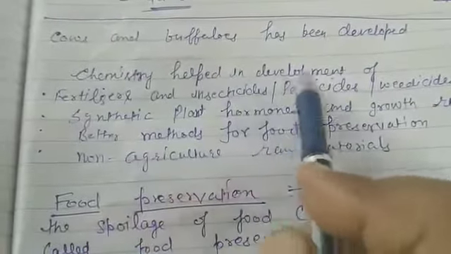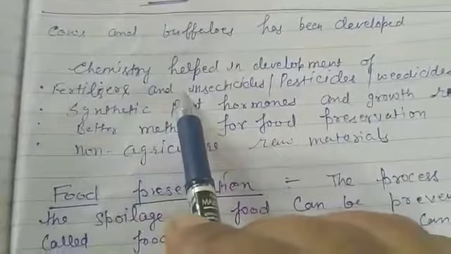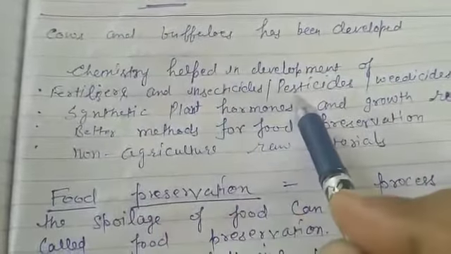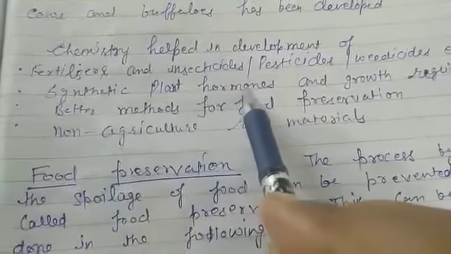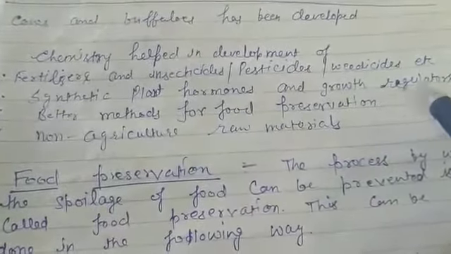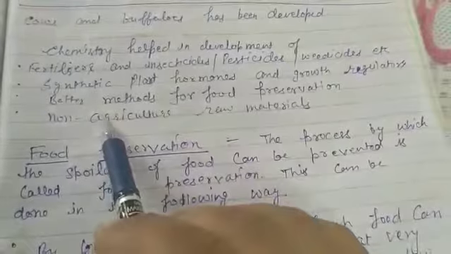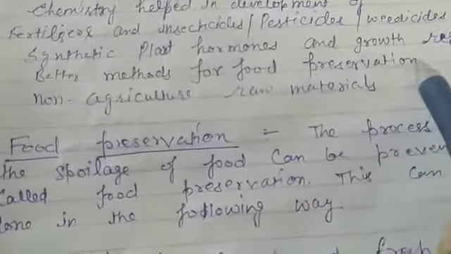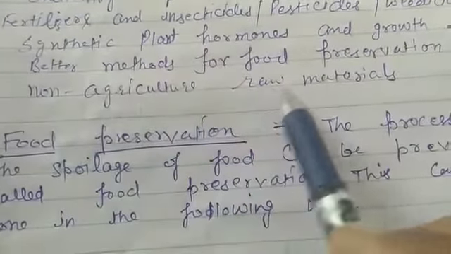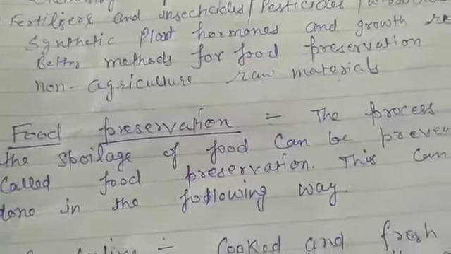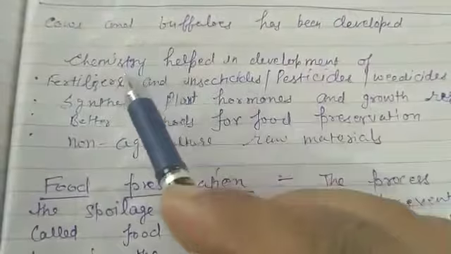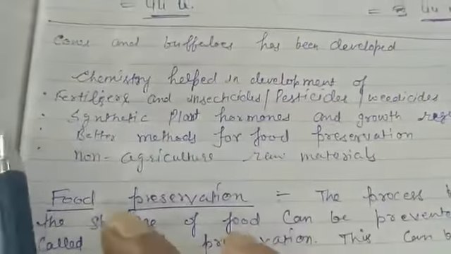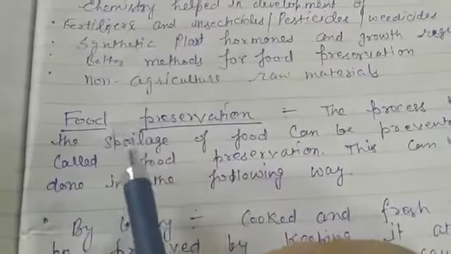Chemistry helps in the development of fertilizers, insecticides, pesticides, weedicides, then synthetic plant hormones and growth regulators, then better methods for food preservation, and non agriculture raw materials. Okay, these are some ways through which chemistry helped in the production of food.